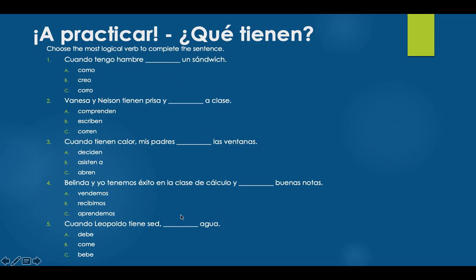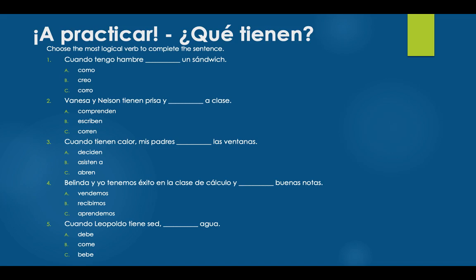Okay, I have a couple of questions here for you to try now. And this activity is called "¿Qué tienen?" What do they have, or what do you all have? It tells you here, "cuando tengo hambre, blank un sándwich." So here, you are selecting the correct answer that not only must agree in the correct form, but also must logically complete the sentence with the best word.